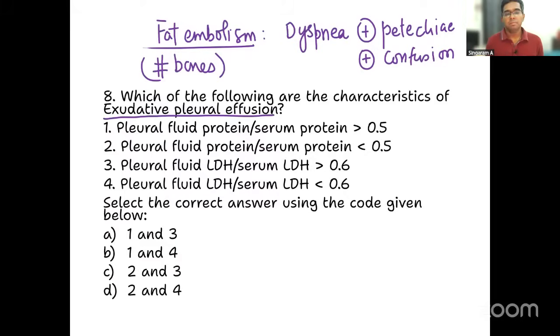Pleural fluid protein to serum protein more than 0.5. Is it characteristic of exudative pleural effusion? Or in other words, simply tell me, will there be increased pleural fluid protein? Definitely yes. So that is correct. Pleural fluid protein to serum protein less than 0.5 is wrong because it's increased actually. Pleural fluid LDH to serum LDH more than 0.6. Yes, of course, it's again correct. And less than 0.6 is wrong actually, right? So the correct answer using the code below is 1 and 3. So option A will be the answer for this particular question.